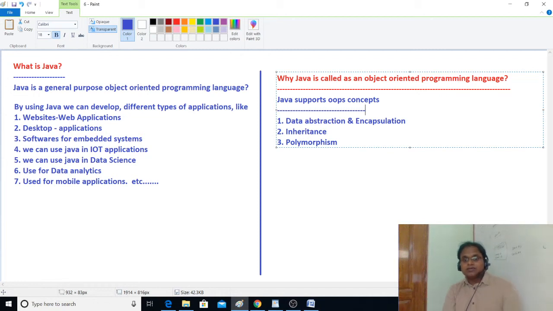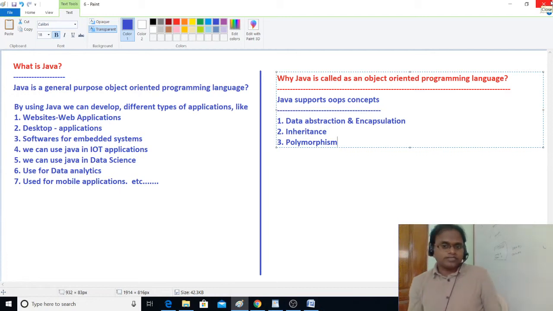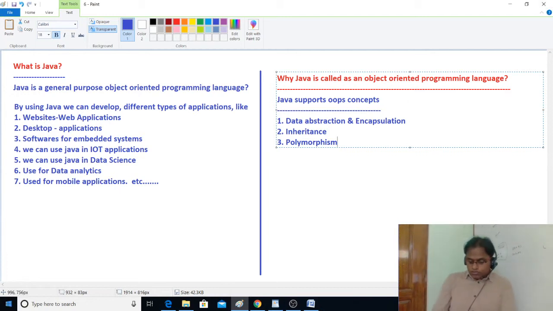Now tell me, why is Java called object oriented? Simple. Because it supports OOPS concepts like data abstraction, encapsulation, polymorphism and inheritance. C++ supports these OOPS concepts, so that's why it is also called object oriented.